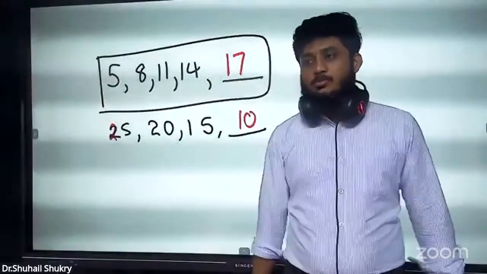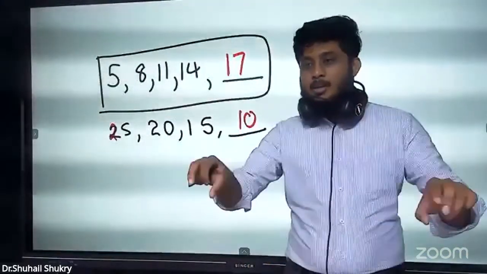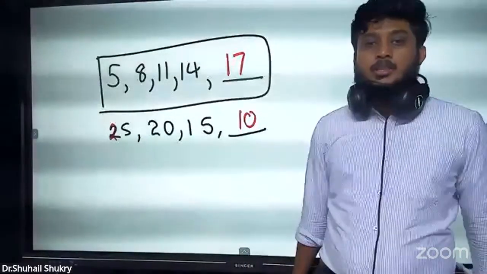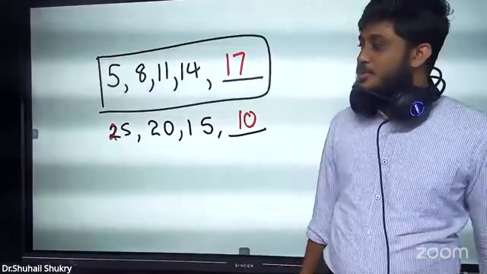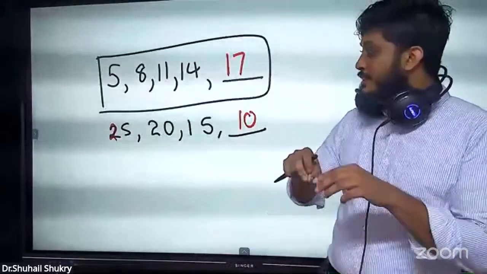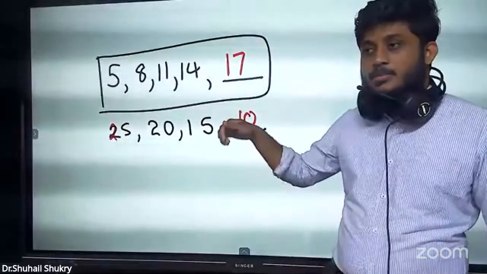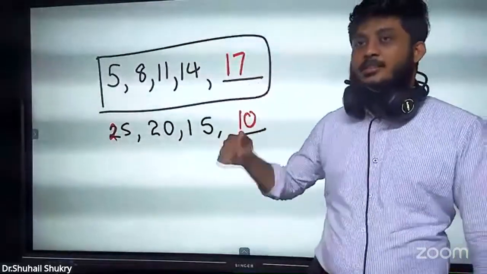I'll tell one more. In a cinema hall, in the first row, there are 5 chairs. Second row, there are 8 chairs. Third row, there are 11 chairs. How many chairs in the 5th row? 17.